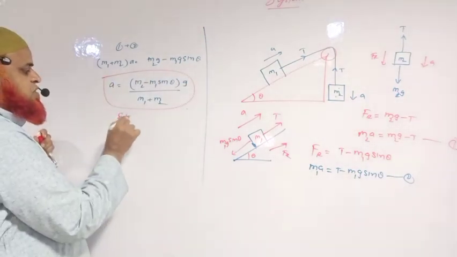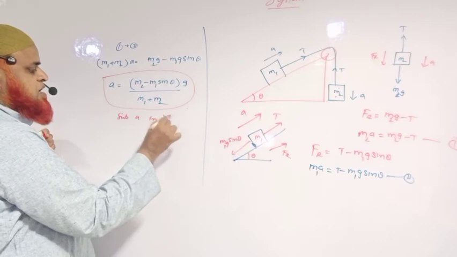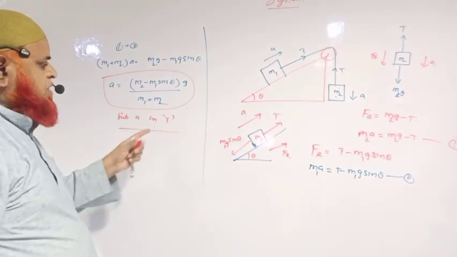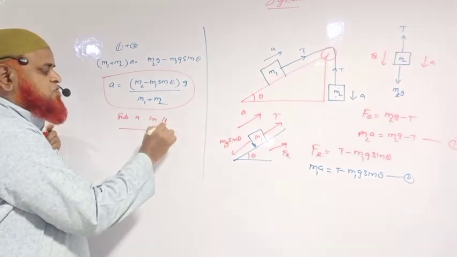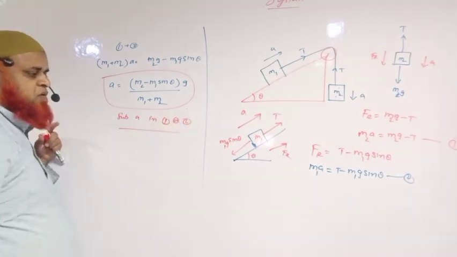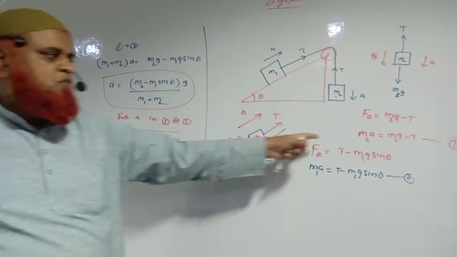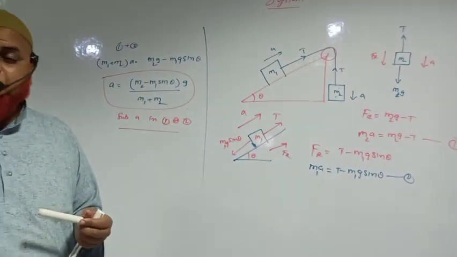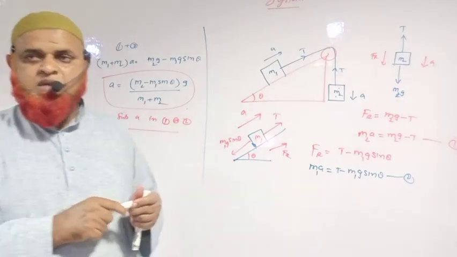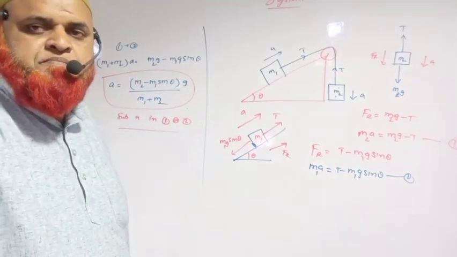Okay, so substituting A in T. That means in the place of A, in equation 1 or 2, wherever you want you can substitute. Better you substitute in 1 because there is no trigonometric function in equation number 1. Then you can simplify and tell me the answer tomorrow, how much you are going to get. Okay, so this is 1.